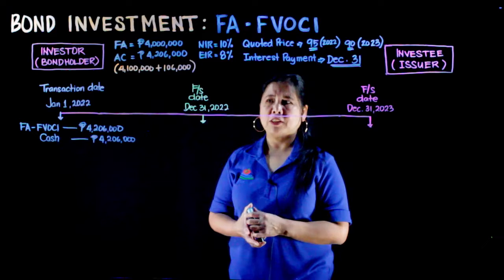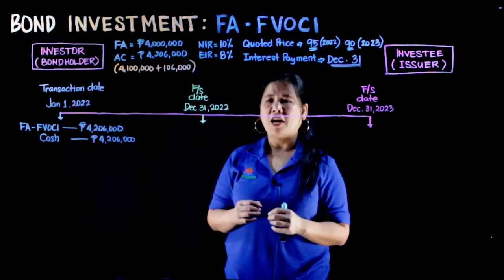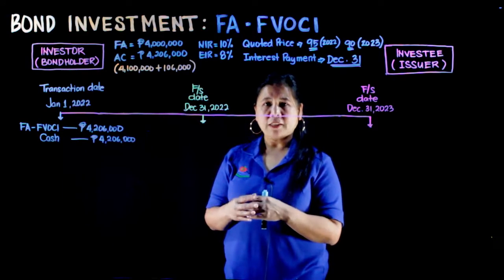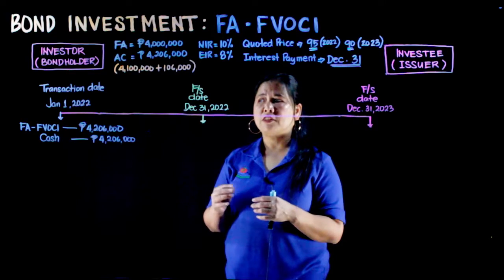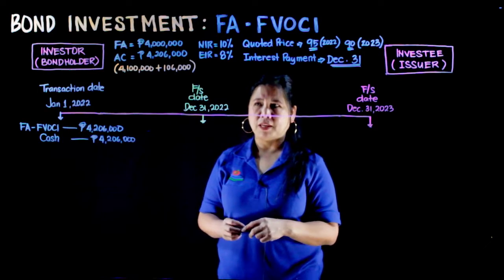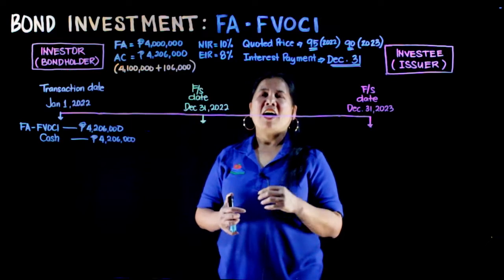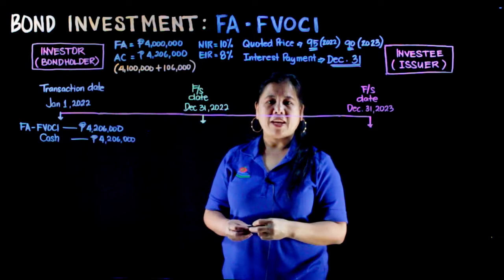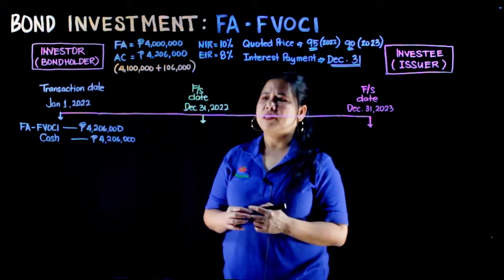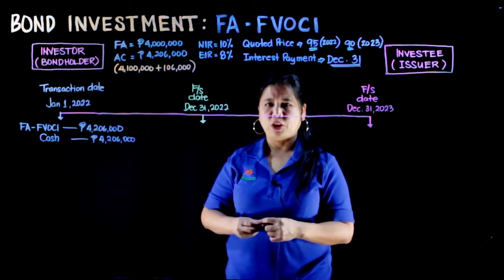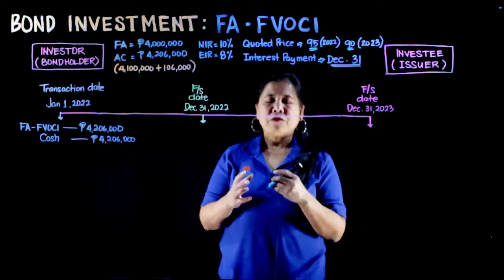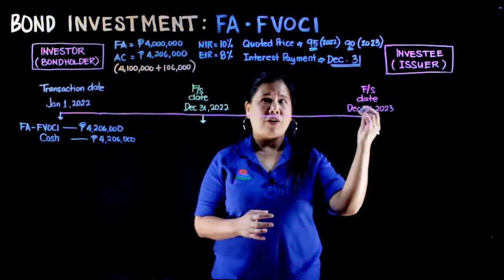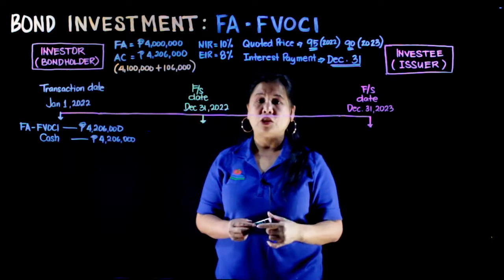On December 31st of 2022, kapag ikaw na accountant ni investor, mag-prepare ka na ng financial statement niya, imi-measure natin ito. We are going to measure this financial asset or investment at fair value. Kaya nga, ang tawag dito ay financial asset measured at fair value through other comprehensive income. So, on the financial statement date of December 31st, 2022, meron tayong mga adjustments na gagawin. First, i-record muna natin ang ating interest na na-receive natin from the investee. Remember, our interest payment is December 31st.